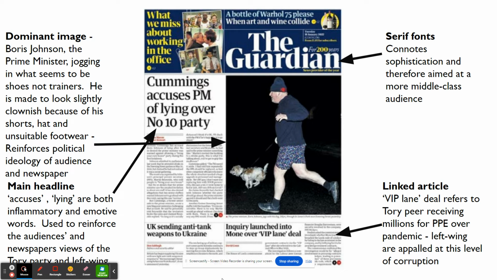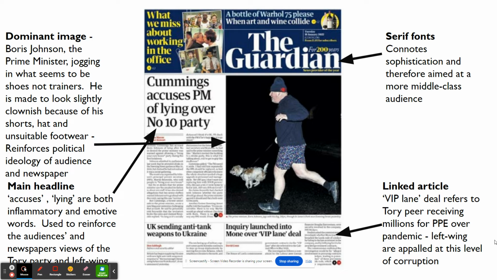We've got a linked article here. Although this is the article about the main image, and this is the main headline, we do have a linked article, which is another criticism of the Tory party, the Conservative party. So you have the House of Commons and you have the House of Lords. A lot of people who are given peerages to be in the House of Lords, they can stop bills that the House of Commons have put through.